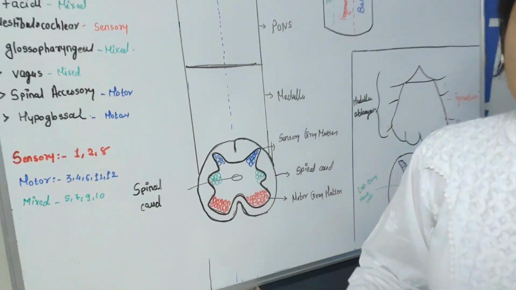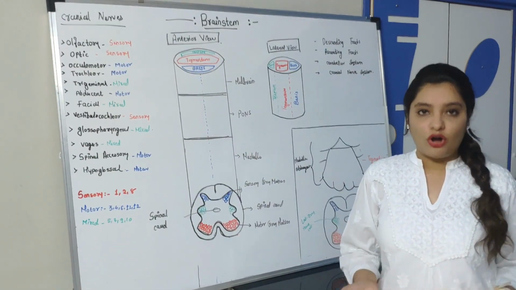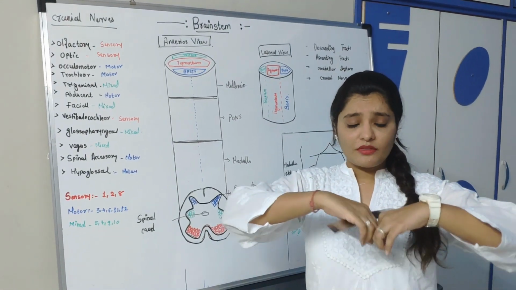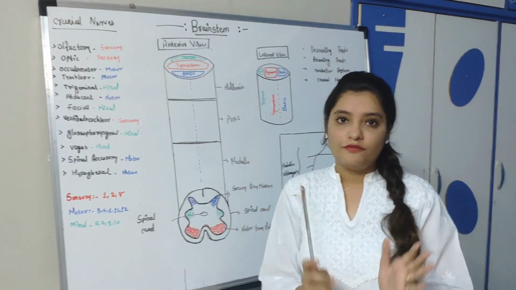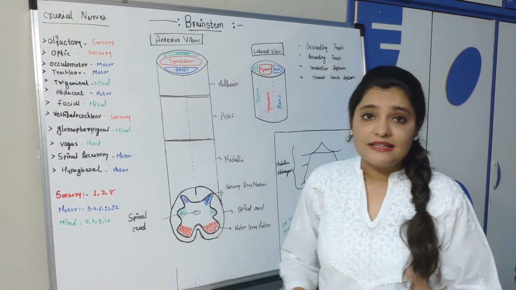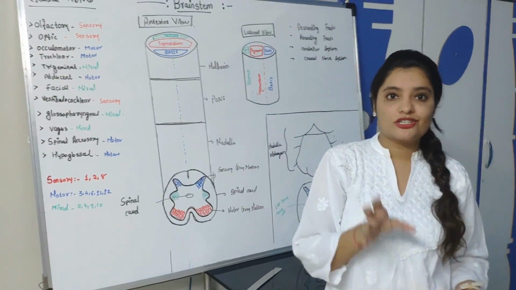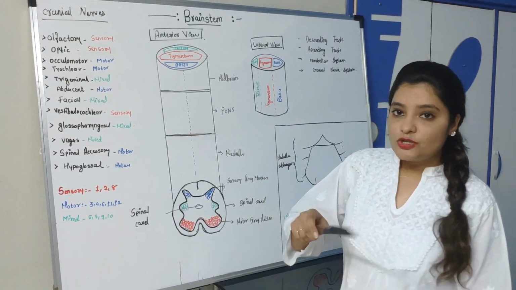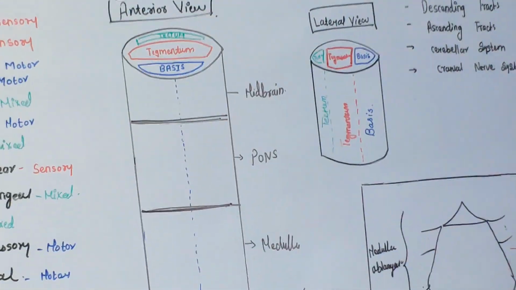In the previous lecture we have seen that the spinal cord going upward forms the medulla oblongata, and when we open up the spinal canal, the posterior part of the medulla oblongata forms the floor of the fourth ventricle. So that we have seen. Now there is a difference between the structure of the brainstem and the structure of the spinal cord. Why is it like that? As you know, the brainstem has three parts: midbrain, pons and medulla oblongata.